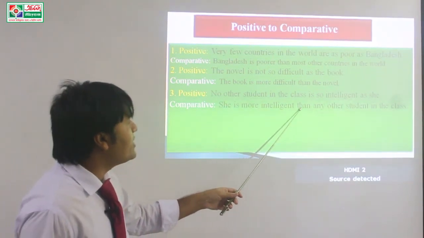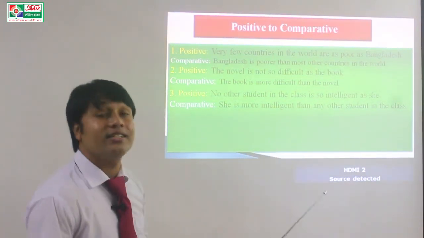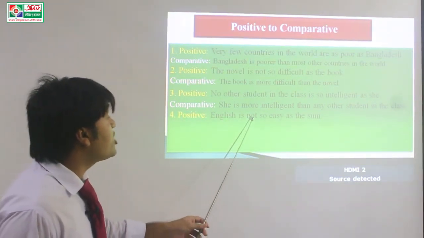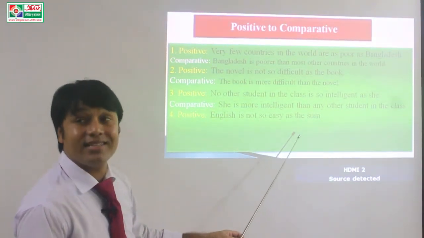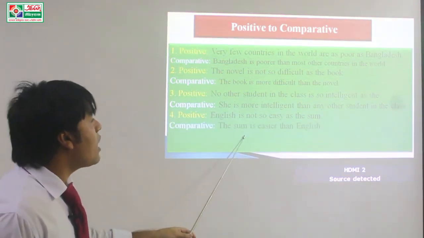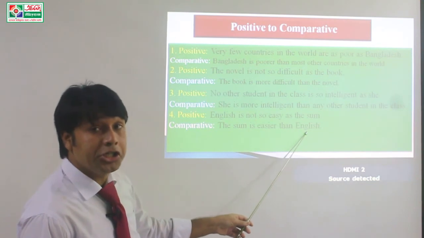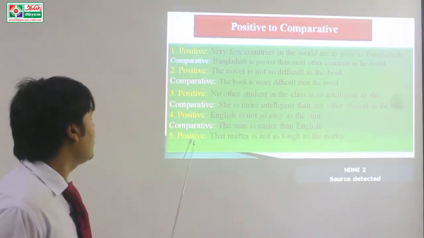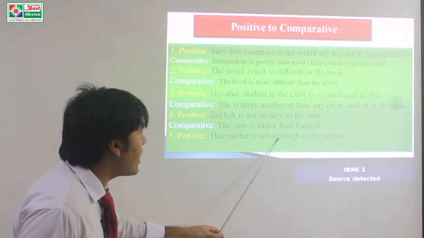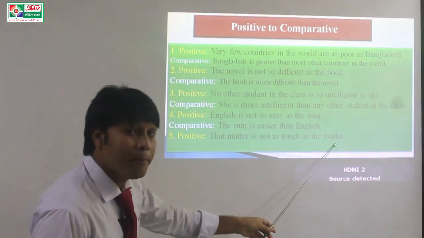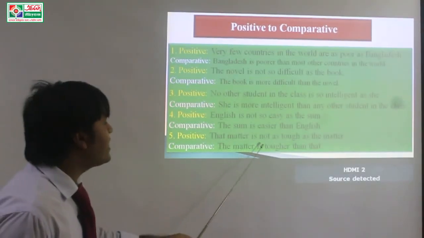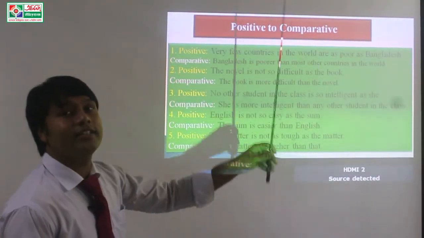She is more intelligent than any other student in the class. Next example, English is not so easy as the sum. Okay, the sum is easier than English. Next example, that matter is not as tough as the matter. Comparative, the matter is tougher than that.